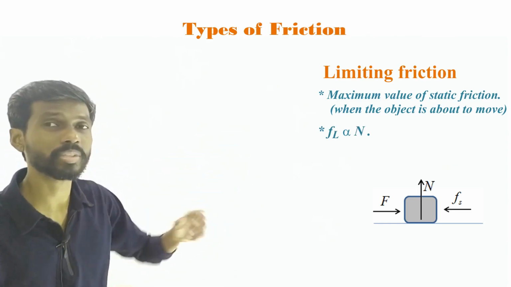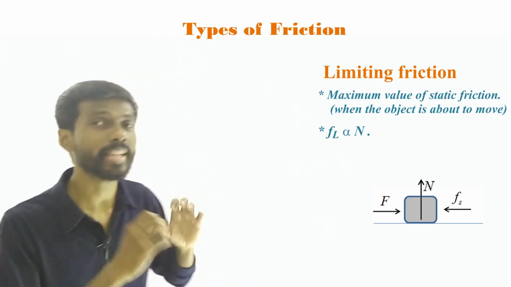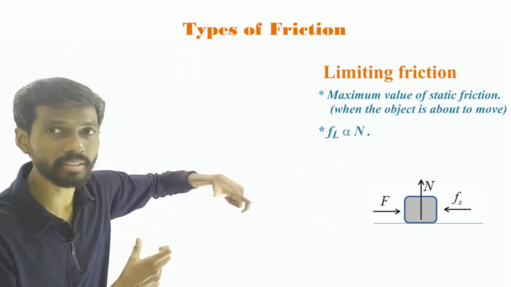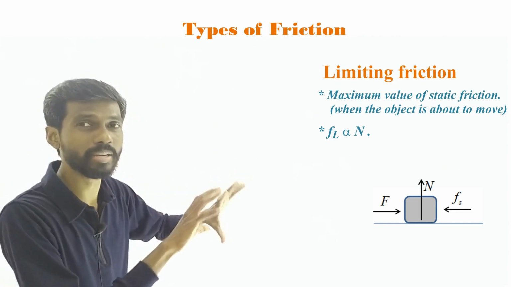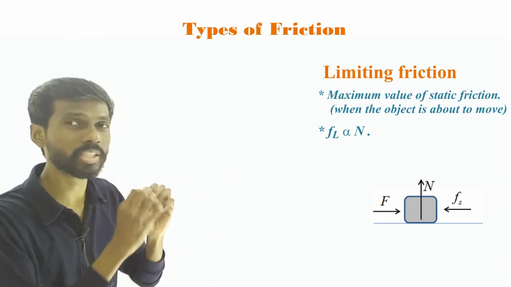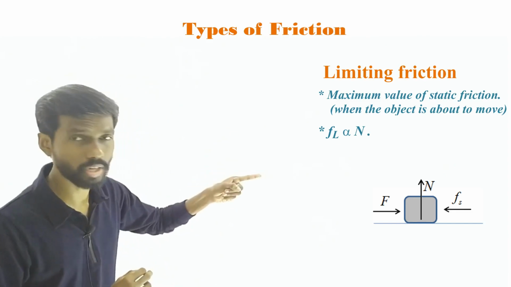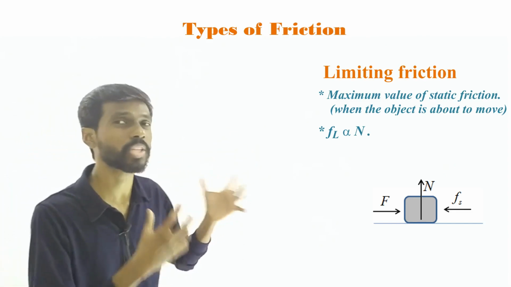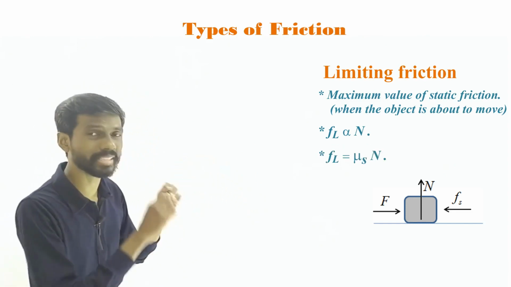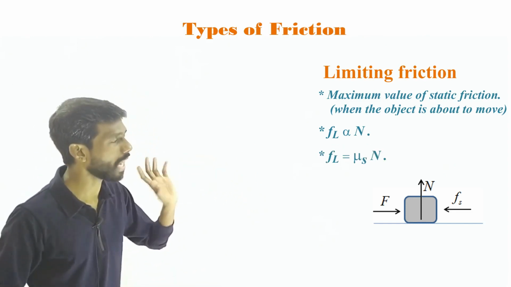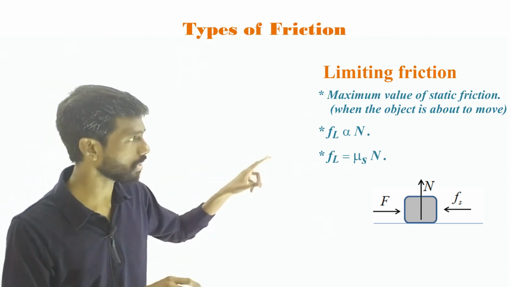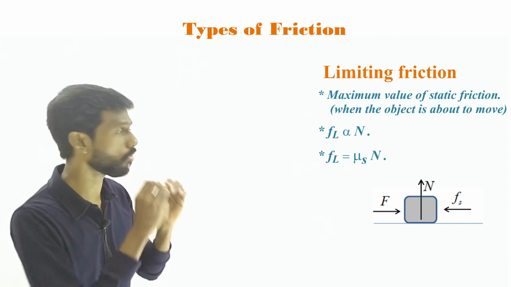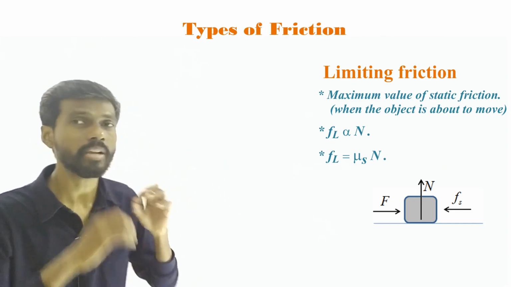Obviously, if the object is heavier, then it is difficult to push this object, because of the normal force. So this frictional force is proportional to the normal force. That means you introduce some proportionality constant. So FL is equal to a proportionality constant, denoted by mu s, multiplied by N. So mu s multiplied by N is the formula to calculate this limiting friction.